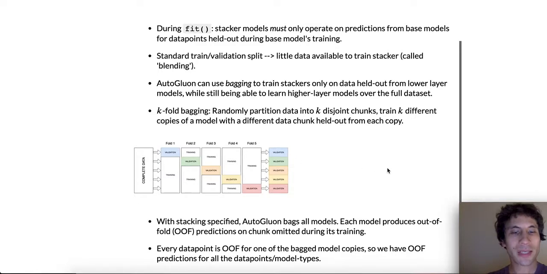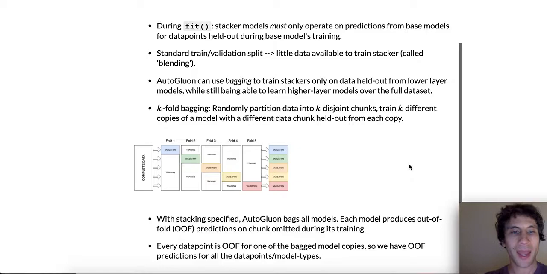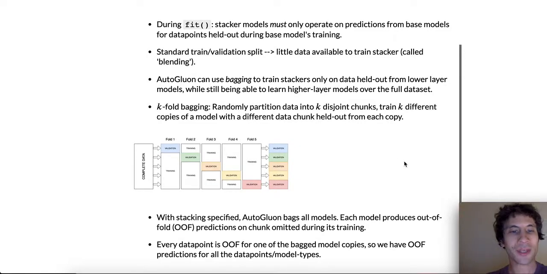With stacking specified, AutoGluon will automatically bag all models. Each model will produce out-of-fold predictions on the chunk of data that was omitted during its training. As just shown graphically, every single data point is out of fold for one of the copies in a bagged ensemble. So we always can produce out-of-fold predictions for every single data point from every single type of model.